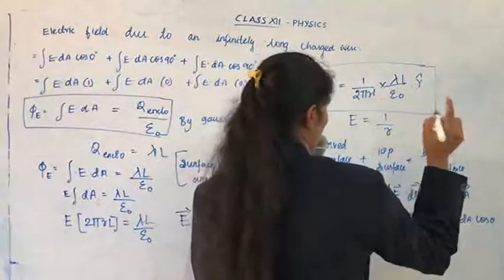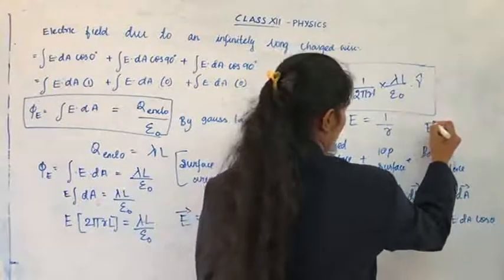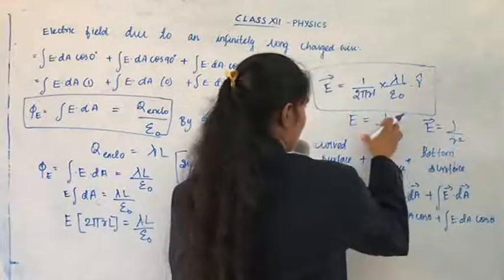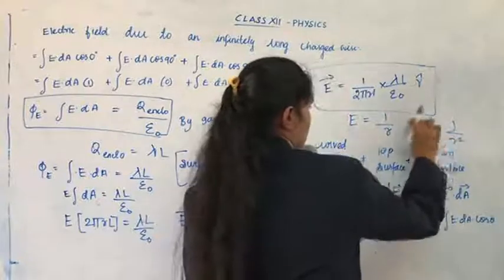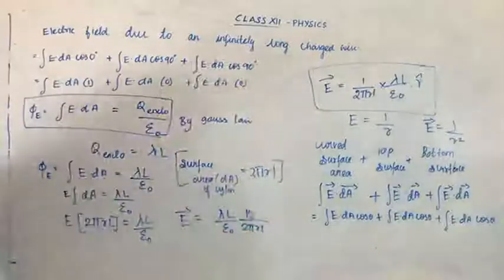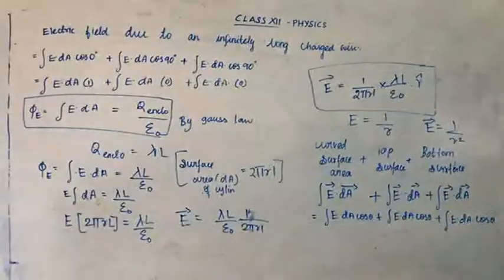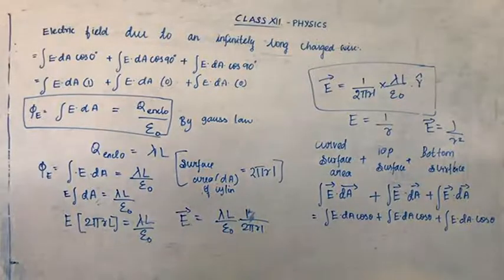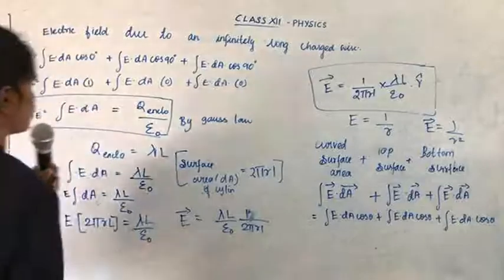But for point charges, in the previous class I taught, electric field E is proportional to 1 by R square. But here it is 1 by R, while for point charges it is 1 by R square. These are the differences. Okay, children, note it down. Okay, I am going to rub it. Have you written?